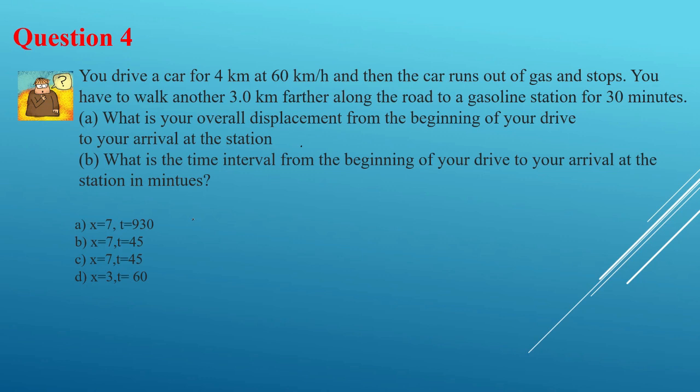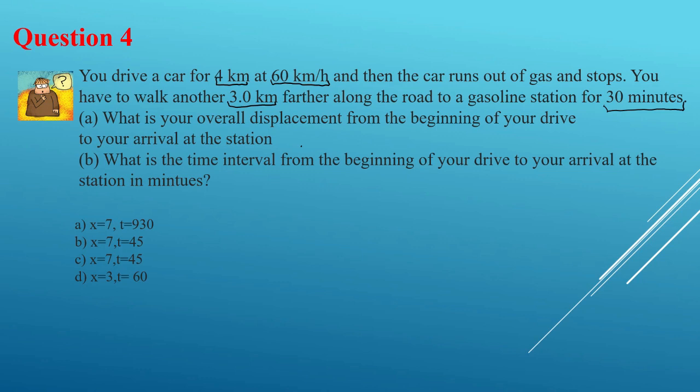Okay, let's look at the last question. I drive a car for 4 kilometers at 60 kilometers per hour, and then I run out of gas and stop. Then I have to walk for 3 kilometers for 30 minutes, and it asks for the displacement from the beginning of my drive.